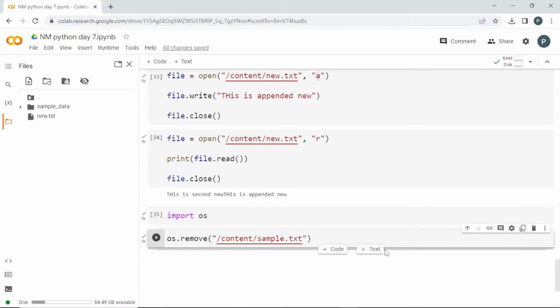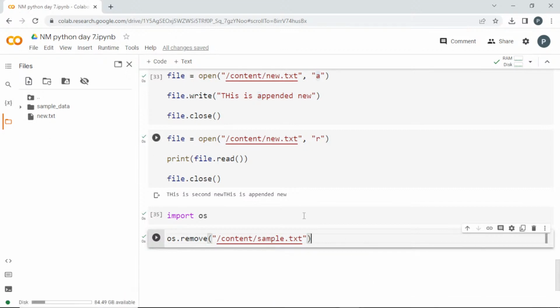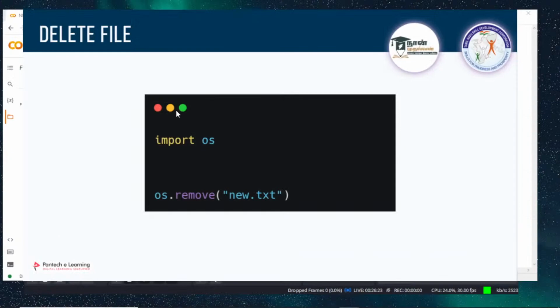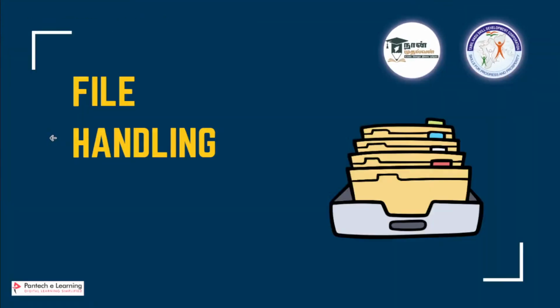Is it clear, guys? If I want to remove this new file also, I can take that also, and it will be deleted. So this is file handling. You can add or write, create a new file, and delete a file with the help of Python.